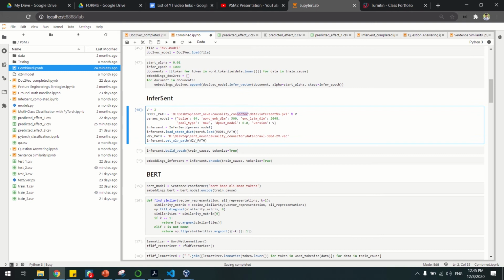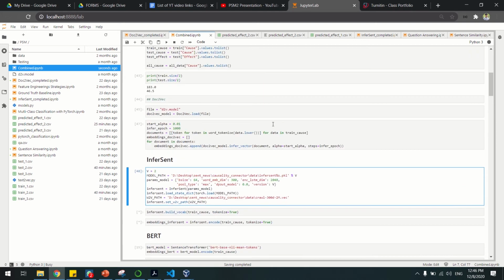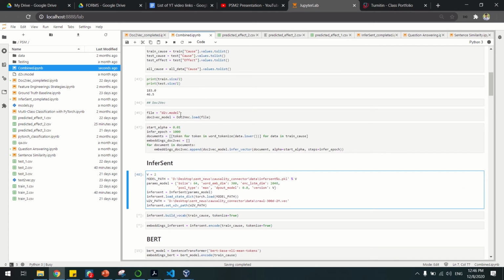So these are all the initial parameters that I use, and the pre-trained model that I use for InferSent is this crawl 300 dimension from 20 million words of raw text.